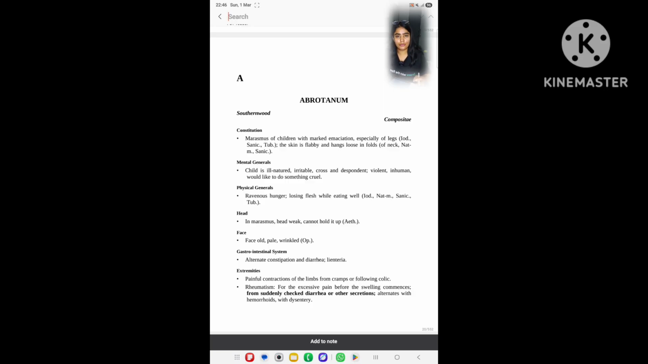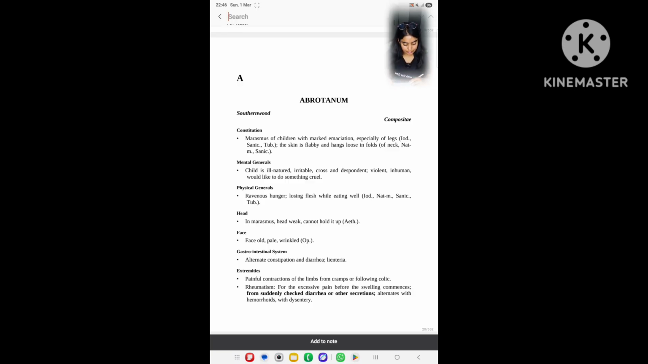Abrotanum, common name Southernwood, family Compositae. Okay, and the first point is marasmus of children with marked emaciation, especially of legs. And what remedies are given? Iodum, Sanicula, and Tuberculinum. Then go to the page of Iodum. You have to write Iodum and under it a tick mark, page number 155. Okay, we go to page number 155.